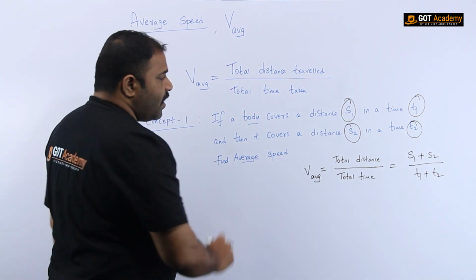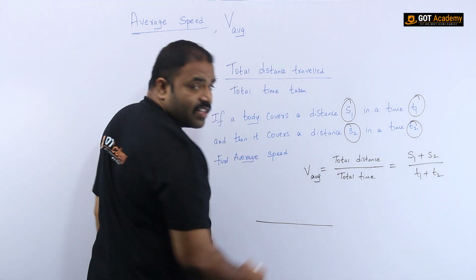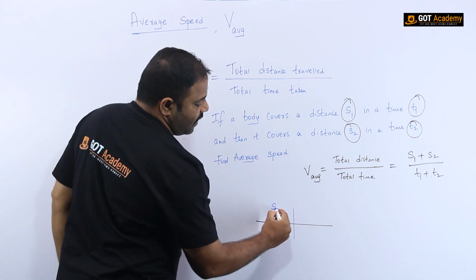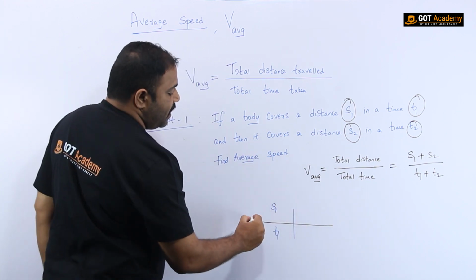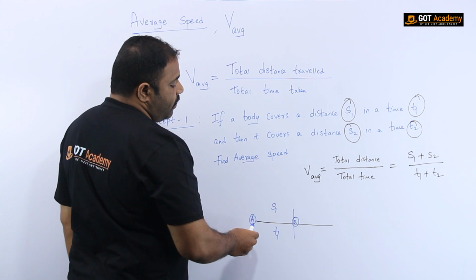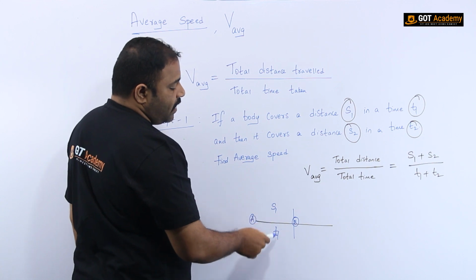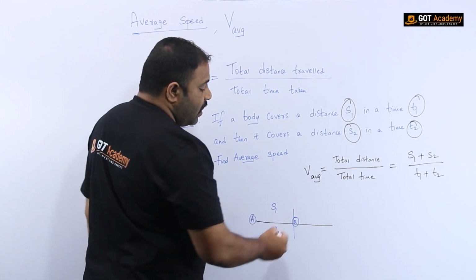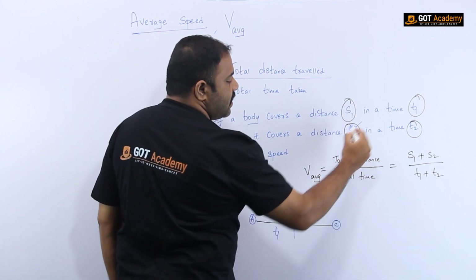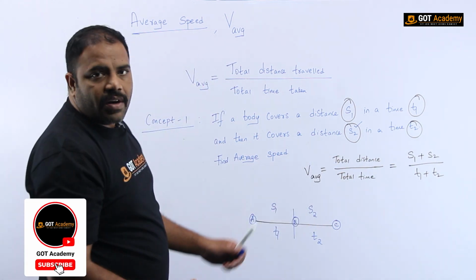Understand now? For this we can draw a supporting diagram. Since the motion is in a straight line, I can draw one straight line and assume two points A and B. A body travels from A to B and covers a distance S1 in a time T1. Later on, it moves from point B to point C and covers a distance S2 in a time T2. So this is the given question.